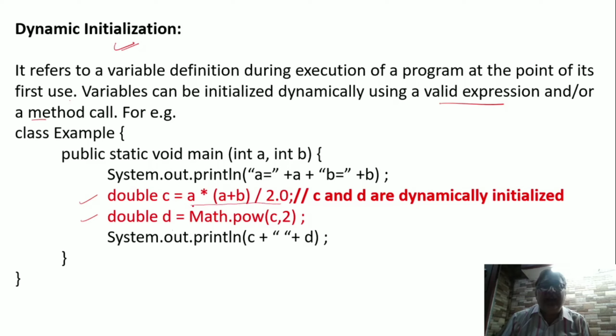This is a valid mathematical expression. So the result of a into a plus b divided by 2.0 will get stored into c. ठीक है, तो c is dynamically initialized. The result of this function will get stored into d. So this is dynamic initialization of c and d.